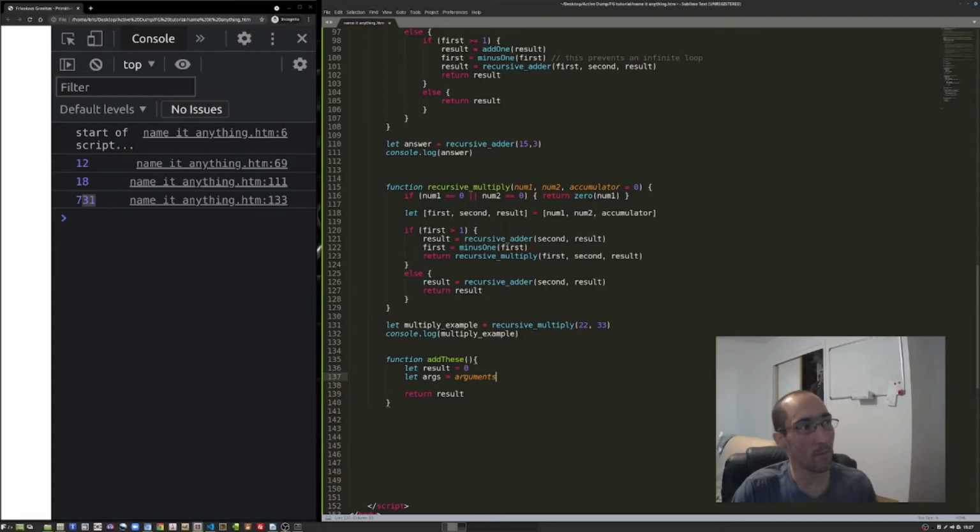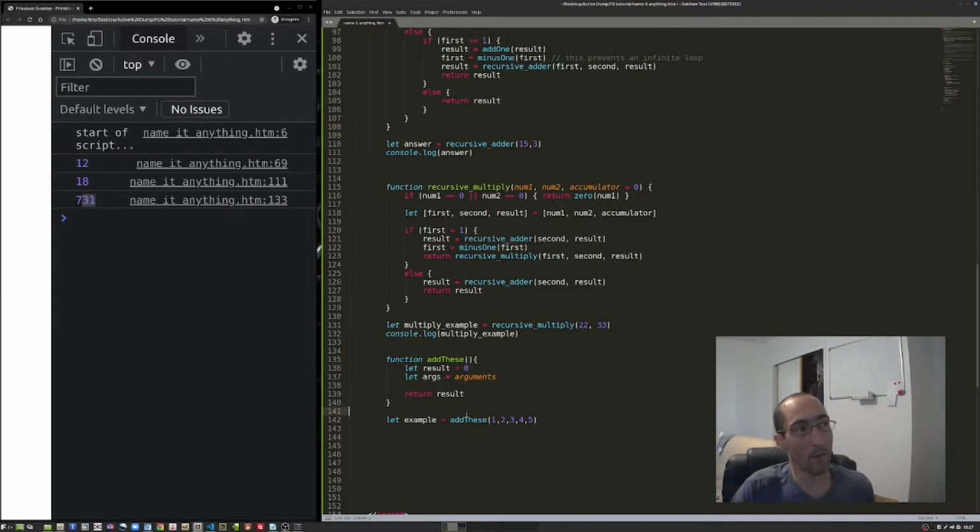But getting back to this, arguments is a keyword that'll take anything that gets put in here when the function is called. So let's create a new global variable, just example, and add these, and 1, 2, 3, 4, 5, let's say.